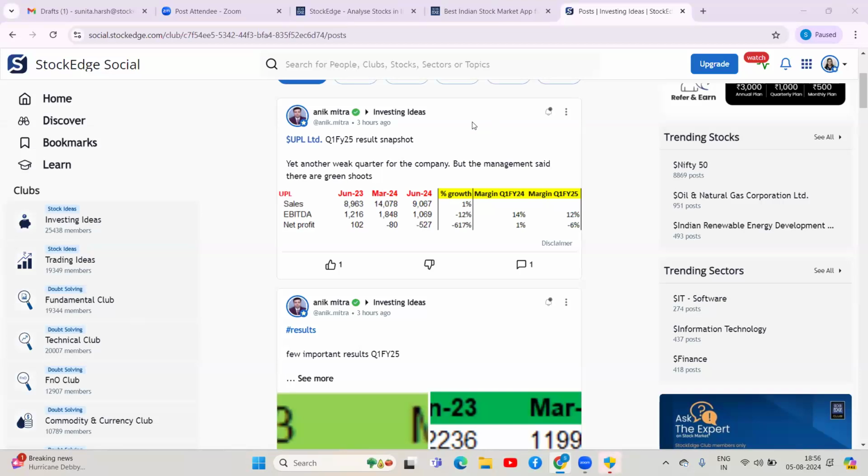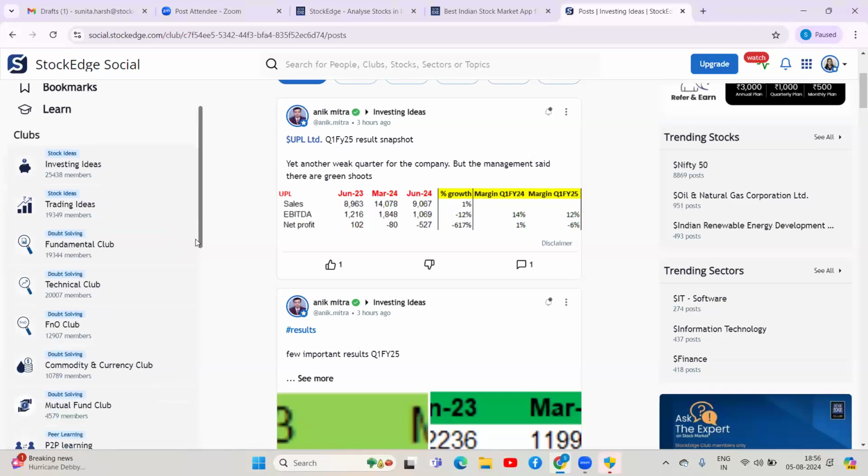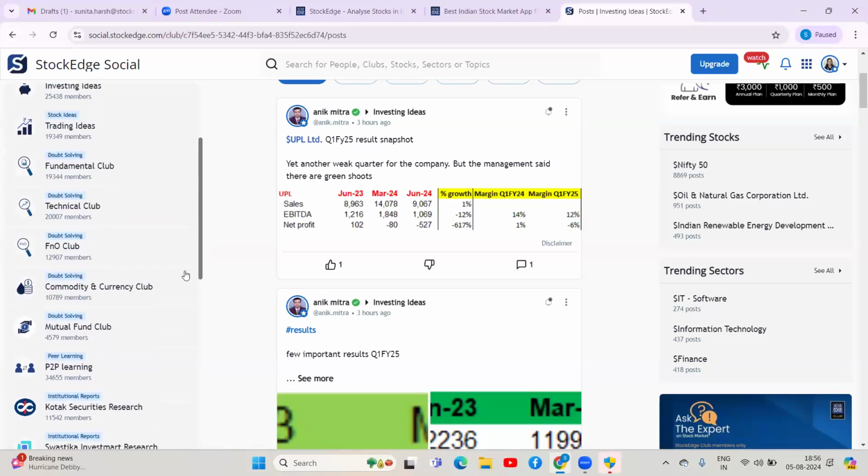So this was regarding the stock ideas. Now coming to the doubt solving. As the name suggests, if you have any doubt, for example about a stock in your portfolio, and you would like experts to comment on that or give their view, this would be the best platform where you can come. Fundamental club is for fundamental queries, technical for technical, F&O for futures and options related queries, currency and commodity club for currency and commodity, and mutual fund for any mutual fund related query, right?